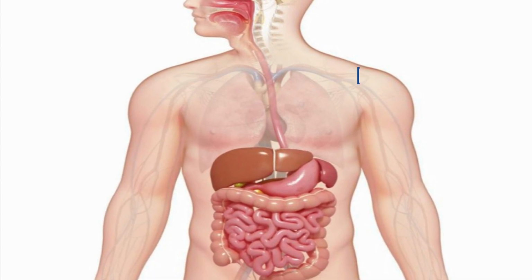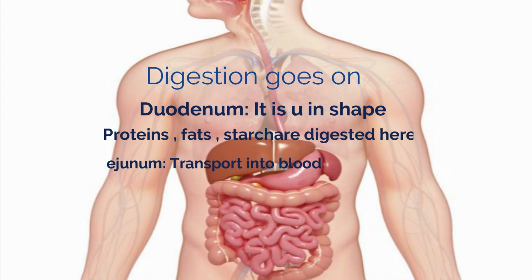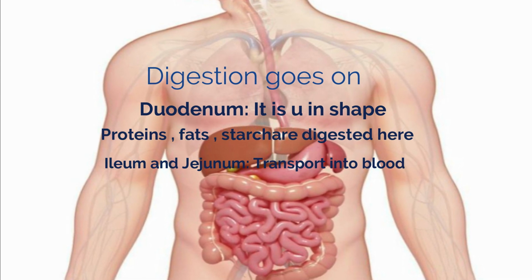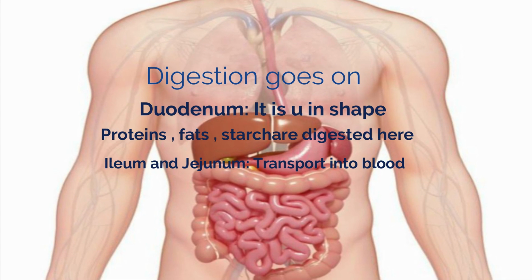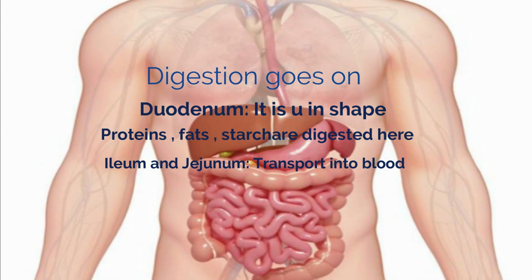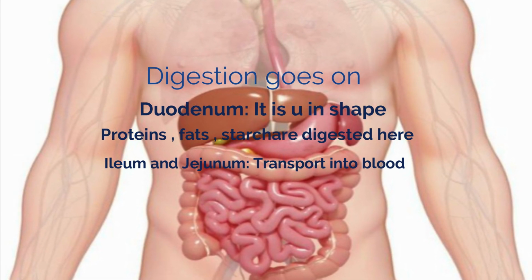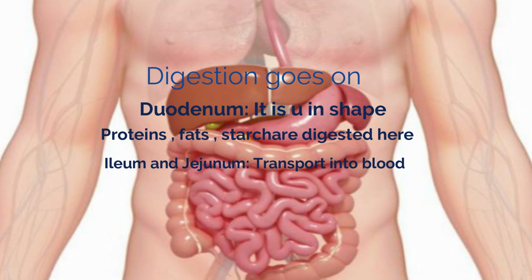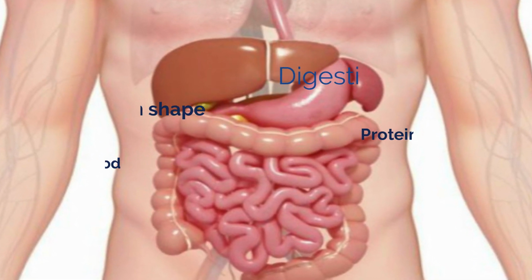Duodenum. Well, duodenum is the first part of the small intestine. It is U in shape. Digestion of proteins, fats, starch takes place in duodenum, ileum, and jejunum. Basically, ileum and jejunum have the same functions. They transport the products of digestion from the intestine into the blood with the help of villi.